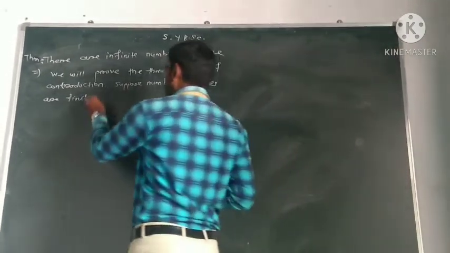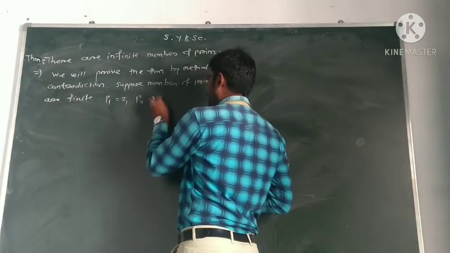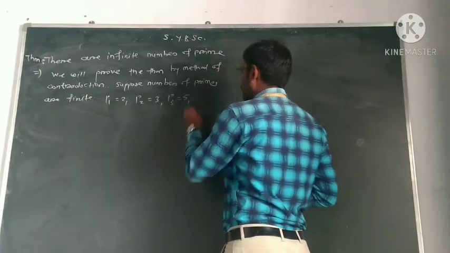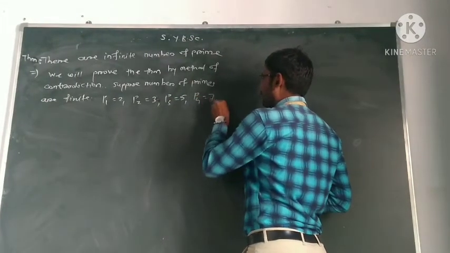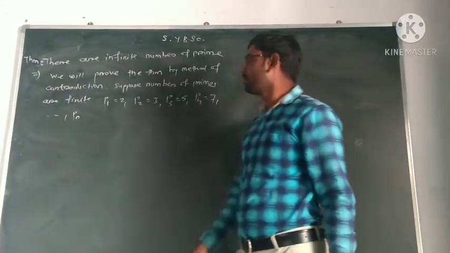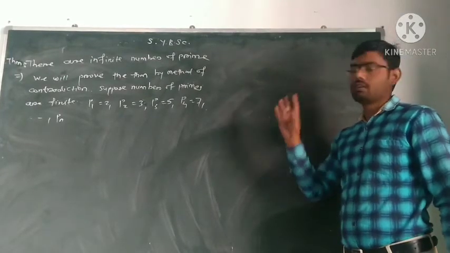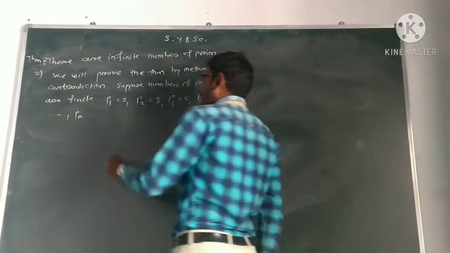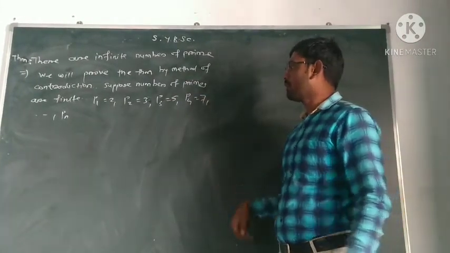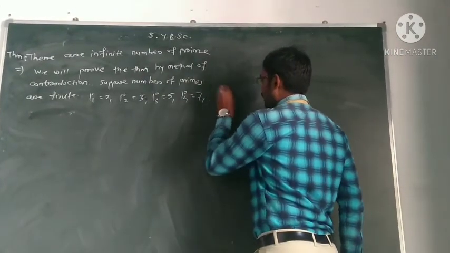Say n primes, where first prime is 2, second prime is 3, third prime is 5, fourth prime is 7, and so on, up to n primes. So suppose there are only n primes, p1, p2, p3, p4 up to pn. Suppose these are the only primes.